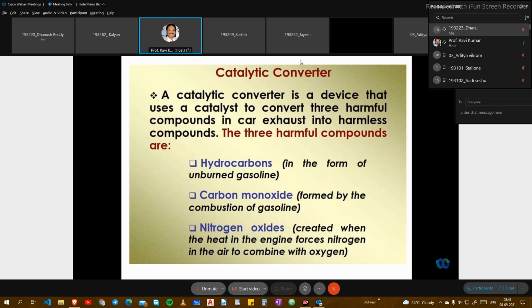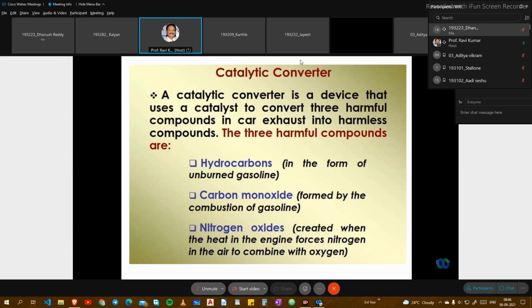But before that, a catalytic converter is a device that uses a catalyst to convert three harmful compounds in car exhaust into harmless compounds. The three harmful compounds are hydrocarbons, carbon monoxide, and nitrogen oxides. How will it absorb them through chemicals? The chemicals are kept inside, and the exhaust gases are exposed to these chemicals, which absorb the hydrocarbons, carbon monoxide, and nitrogen gases and release them in the air in the form of unburned gasoline, and the hydrocarbons will be evolved.